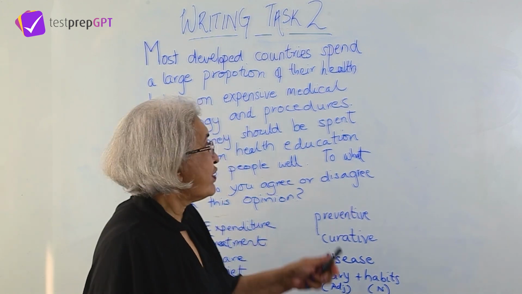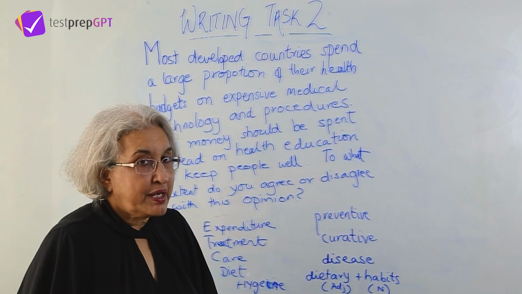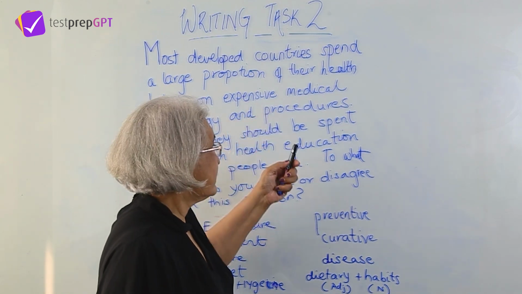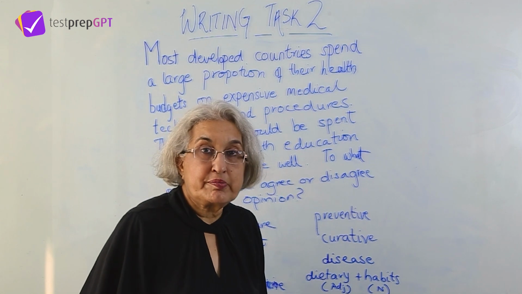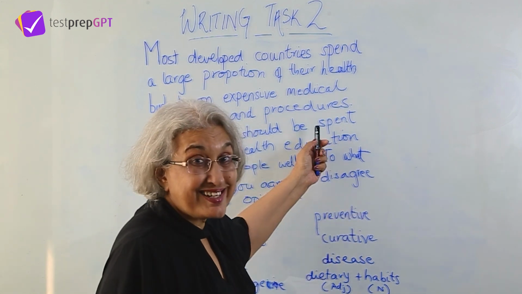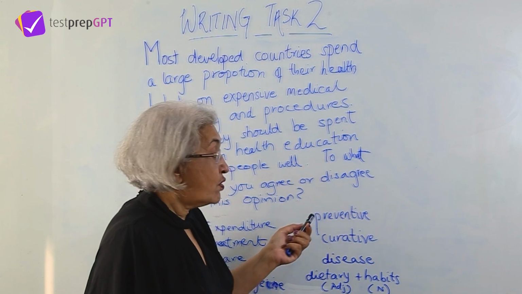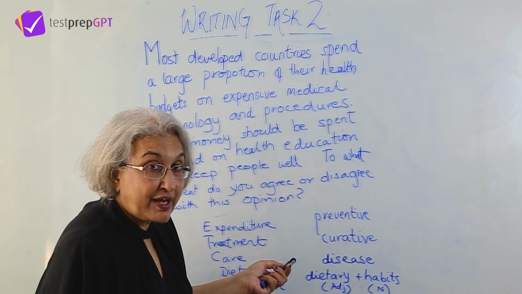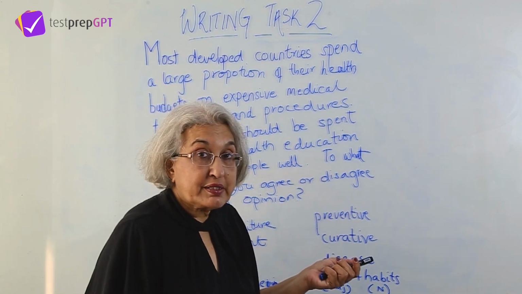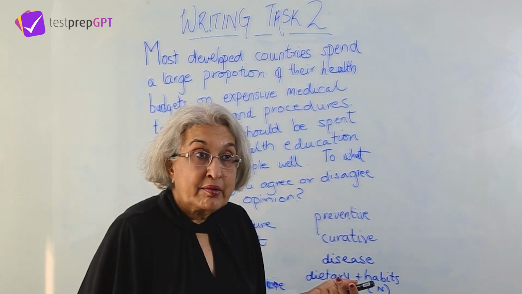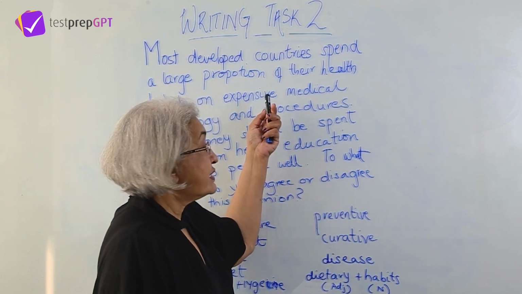Why? So, for example, money is a very big reason. This is obviously more expensive than this. Health education may not be so expensive as treating the diseases. So that may be more expensive. So one aspect is the money factor. Another aspect can be the need for health care. More health care is needed here.